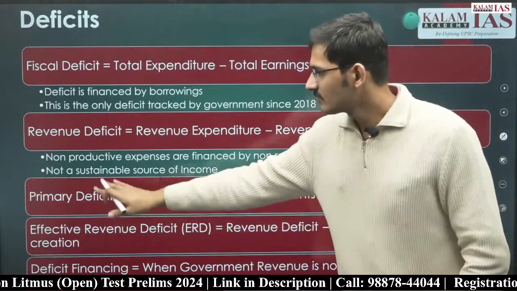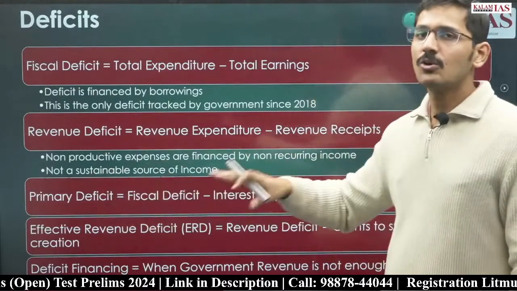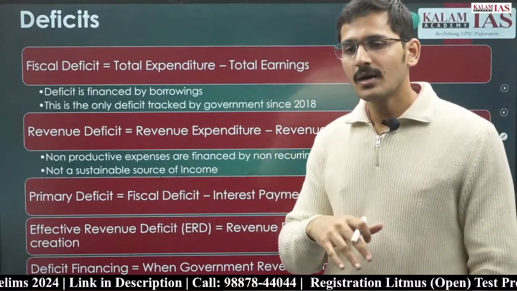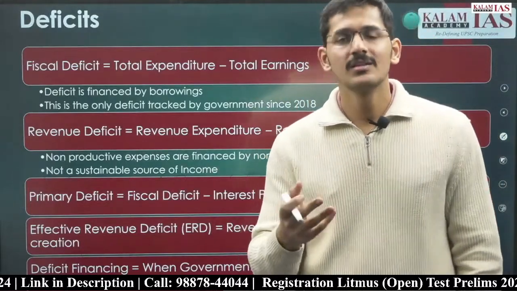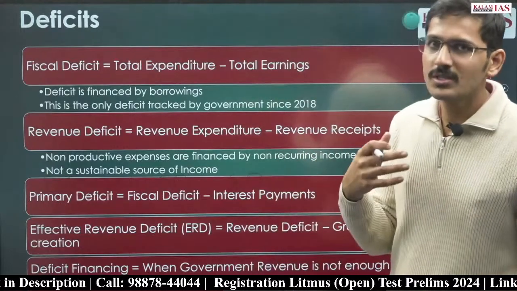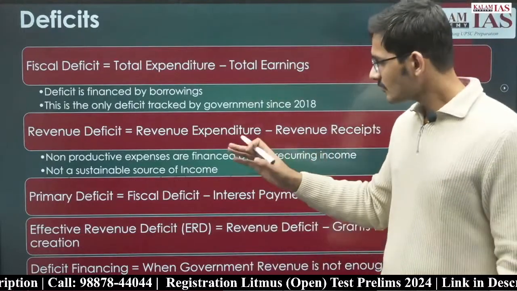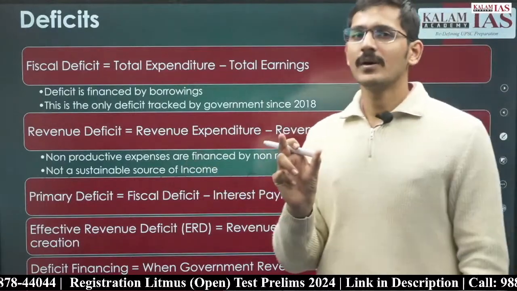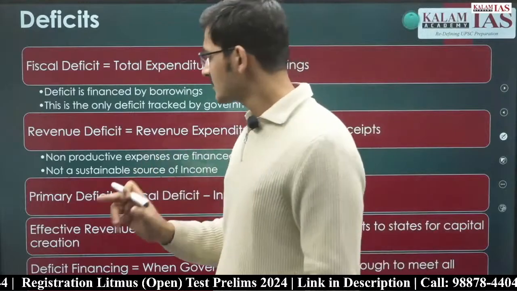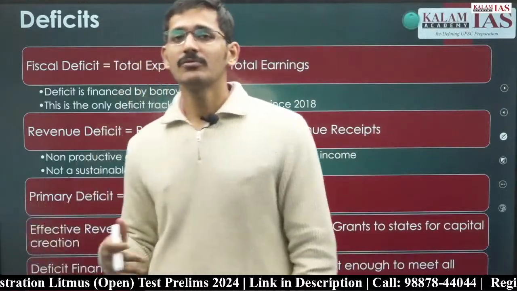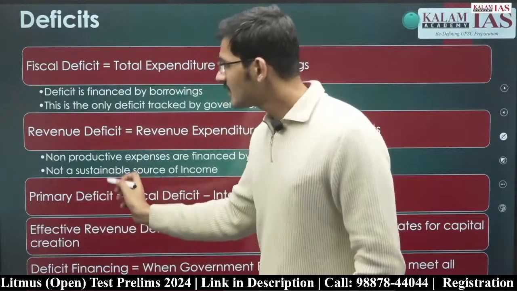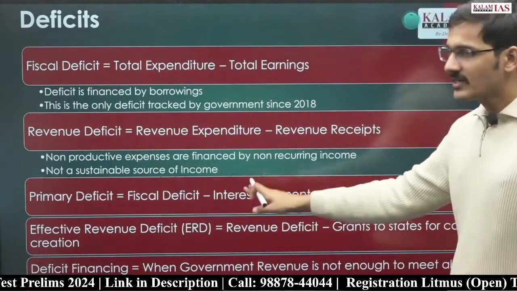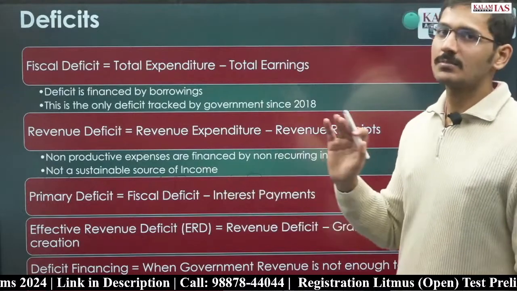So the primary deficit represents the amount that the government of India actually required to do the work of wealth redistribution or for the welfare of the people. So primary deficit represents the true amount that the government of India requires for its welfare activities, for infrastructure development, for development activities. The rest of the fiscal deficit, that is 80 rupees, was used in interest payment only.